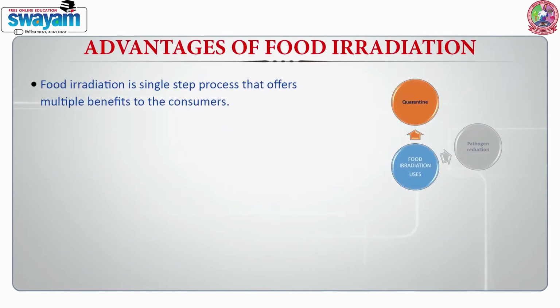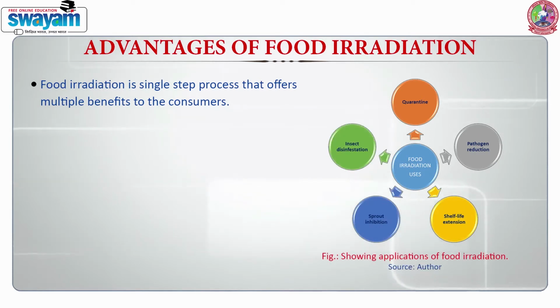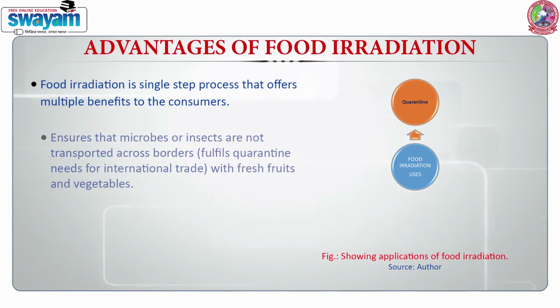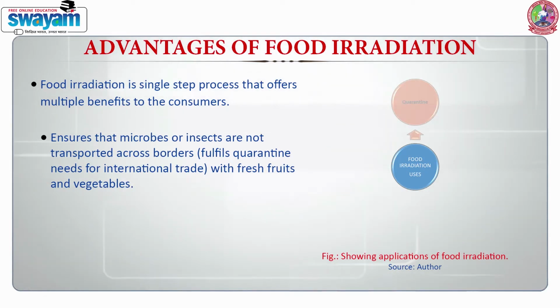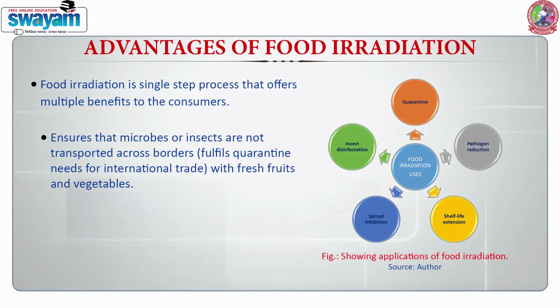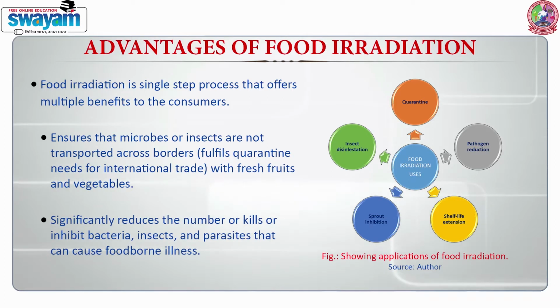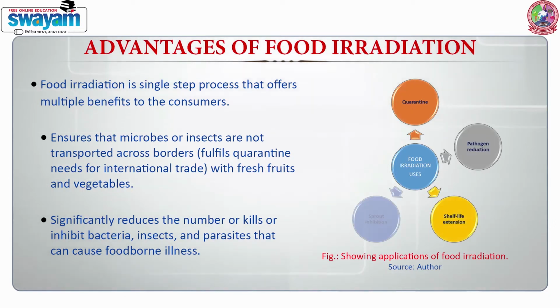Food irradiation has multiple applications. It ensures that microbes or insects are not transported across borders, which fulfills quarantine needs for international trade in fresh fruits and vegetables. It significantly reduces the number of, or kills, bacteria, insects, and parasites that can cause foodborne illnesses.